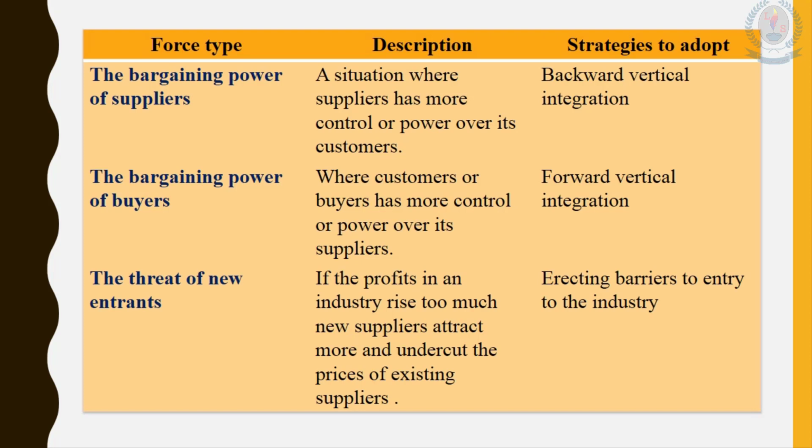So a company can follow forward vertical integration. What do we mean by forward vertical integration? Previously we discussed backward vertical integration, and here we are highlighting forward vertical integration. In your textbook, page number 29, they have included two important examples. Let's look at these examples.